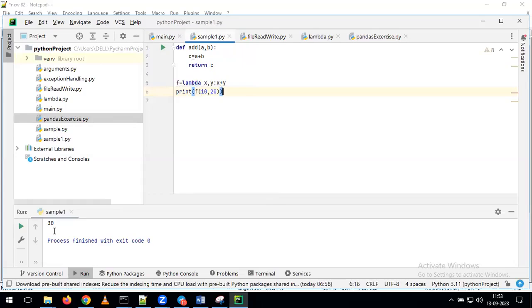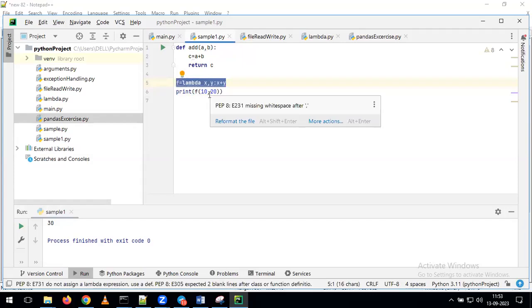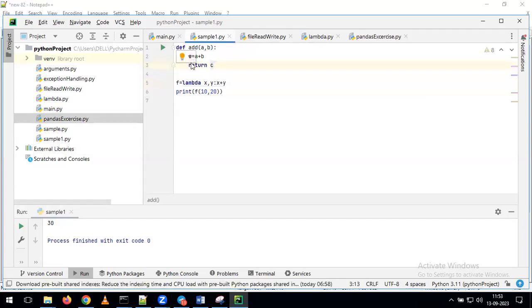So what's happening? Simply we can get the output. Here, try to understand. In Python, we have this kind of feature. Instead of writing multiple lines of code, with single line statements also we can achieve the requirement. But as part of this operation, instead of writing a separate function, we are using the Lambda function. With the help of the Lambda function, we can simplify the code wherever there is such a requirement.